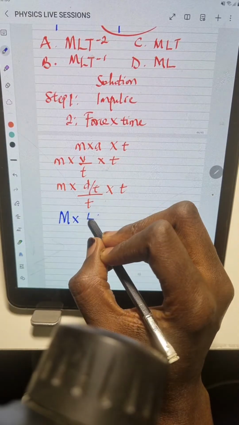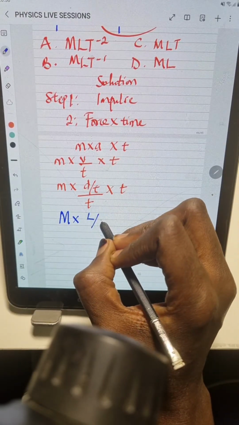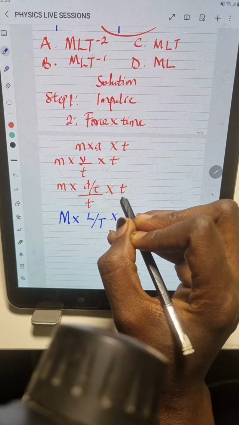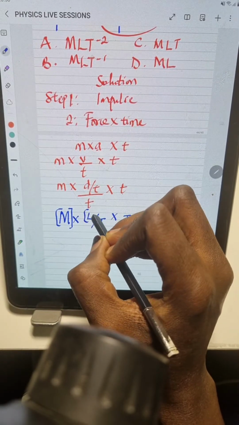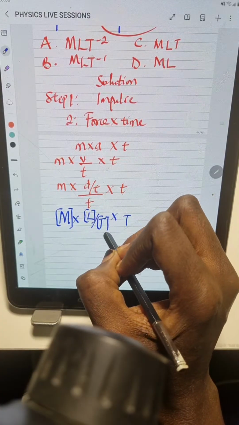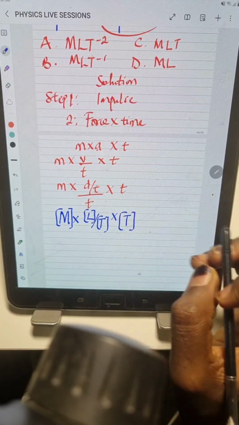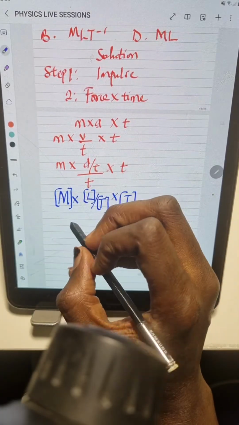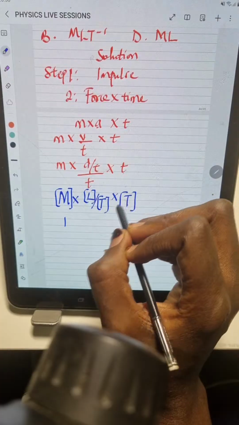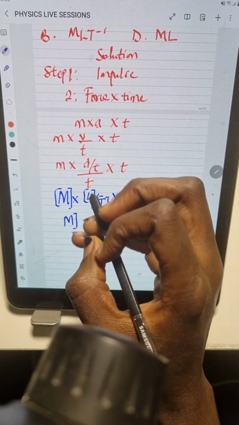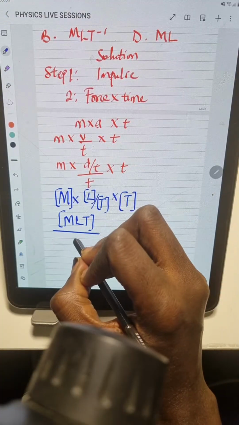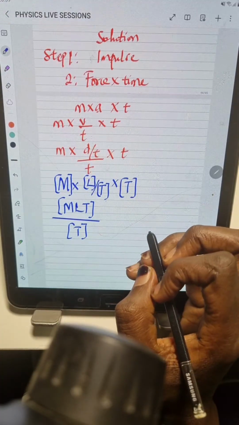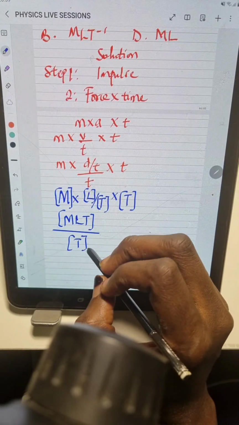So the dimension for distance or displacement is length, over the dimension for time, which is T. Then times the dimension for the time here also, which is T. Please do not forget, you have to put all the dimensions in an enclosed bracket. Very important. It has to be in an enclosed bracket. Okay, so now let's simplify this. This becomes M times L times T, or we can write them all in one enclosed bracket. This is ML in an enclosed bracket, all over T as denominator, so we have ML over T.